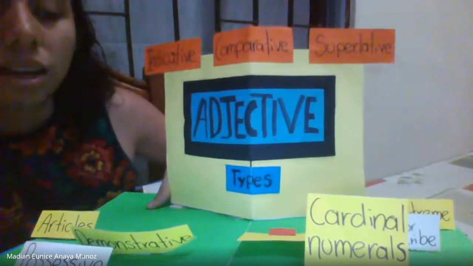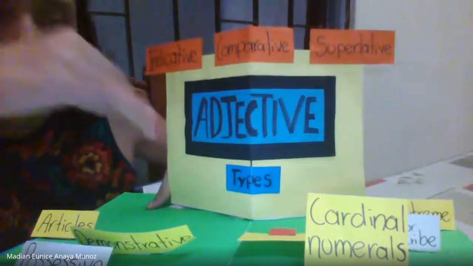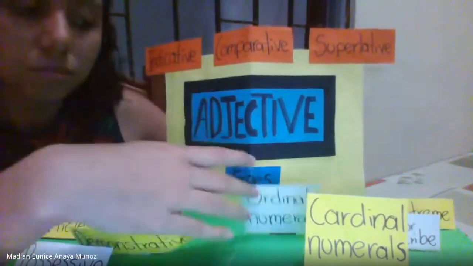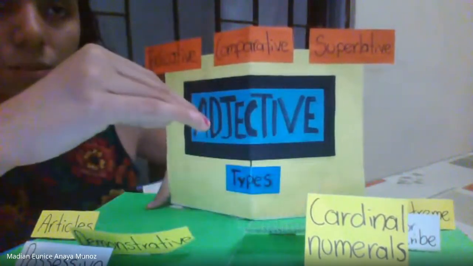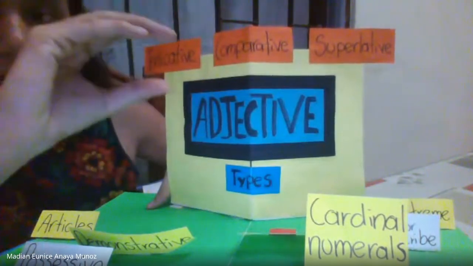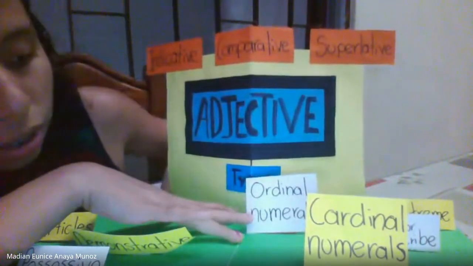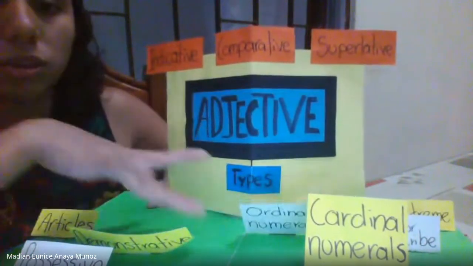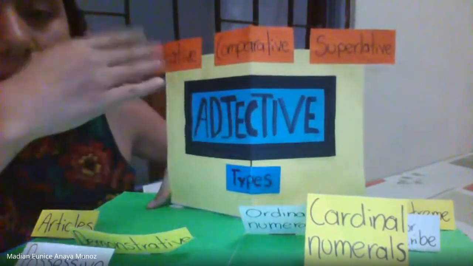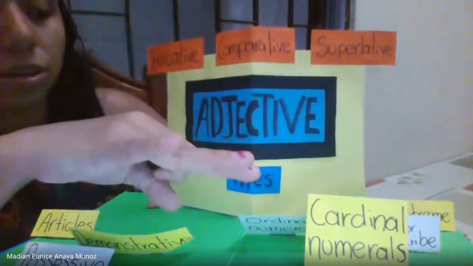So we always have to write the adjective first, and after it the noun. So continue with ordinal numerals. Ordinal numerals are used to express order or dates. For example, first, second, third.